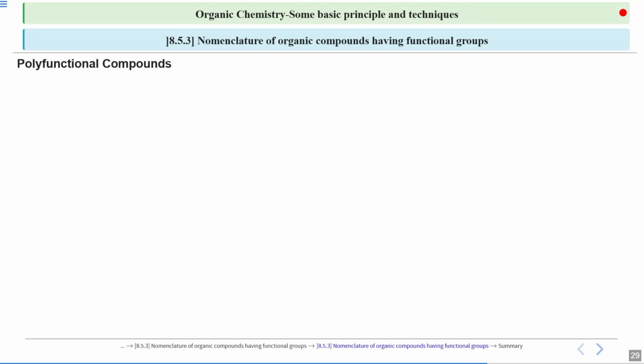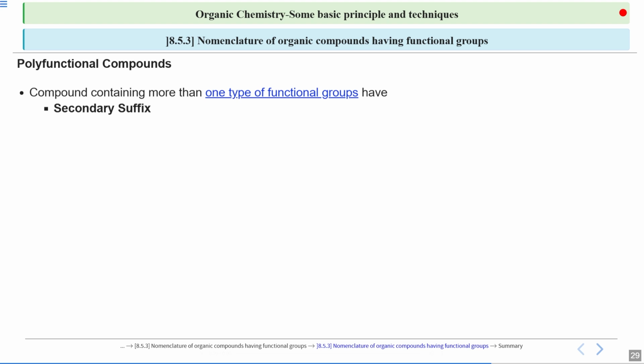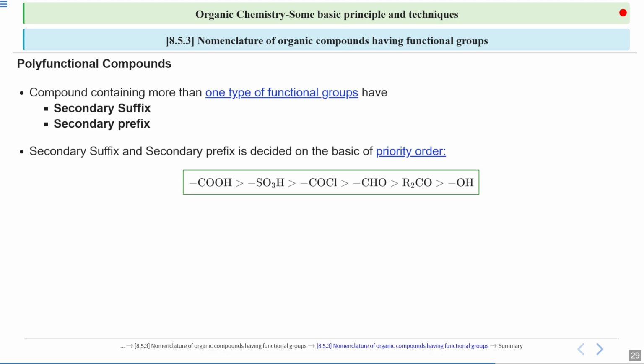What is the second type? The second type contains more than one type of functional group, or polyfunctional compounds. In this case, you will have a secondary suffix and a secondary prefix. Now, how do you decide which one is secondary suffix and which one is secondary prefix? It's very simple. Secondary suffix and secondary prefix is done on the basis of priority order.